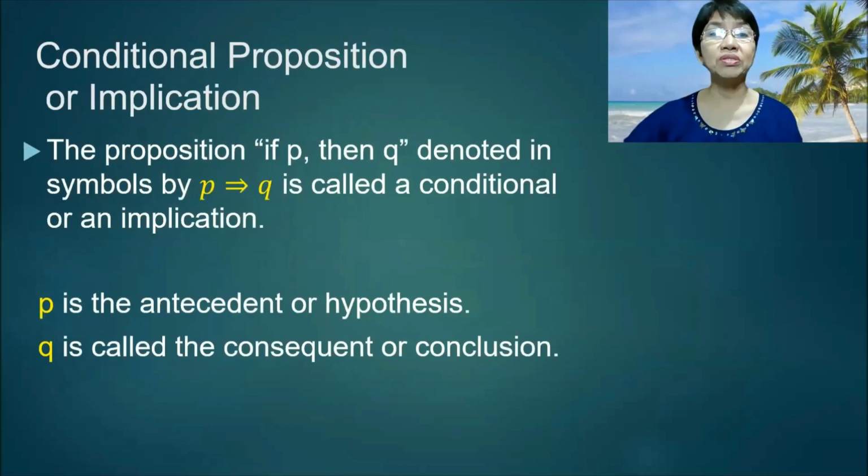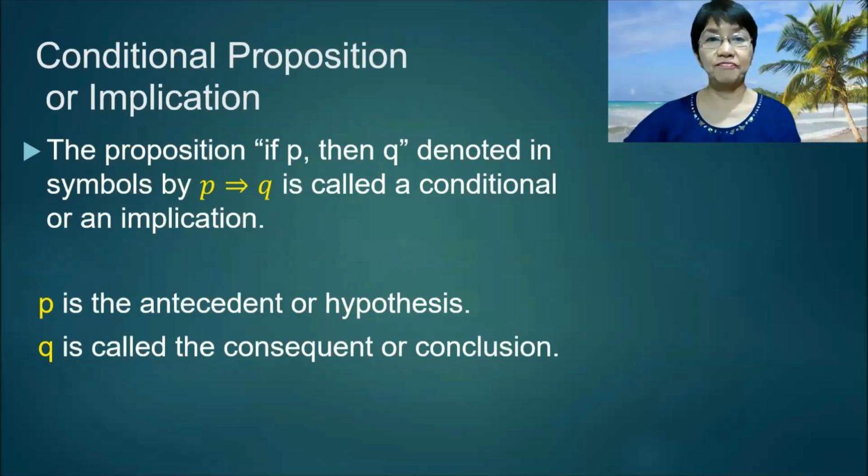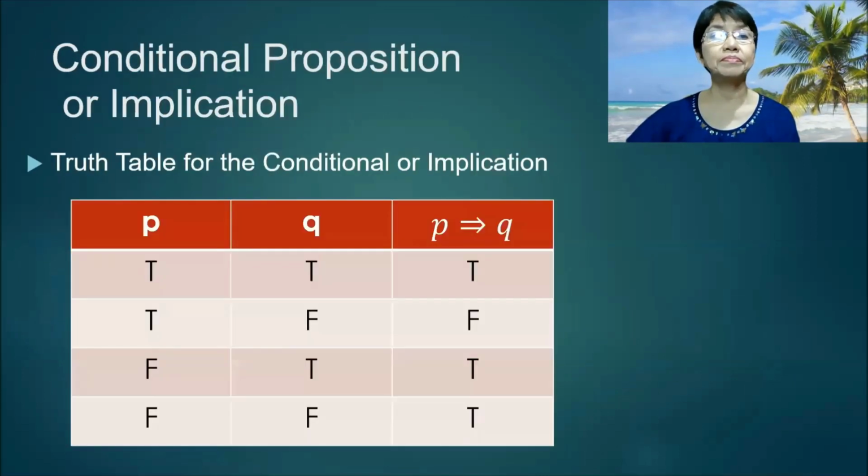Conditional proposition or implication. The proposition "if P then Q," denoted in symbols by P implies Q, is called a conditional or an implication. P is the antecedent or the hypothesis, and Q is the consequent or the conclusion. And here is the truth table for the conditional.